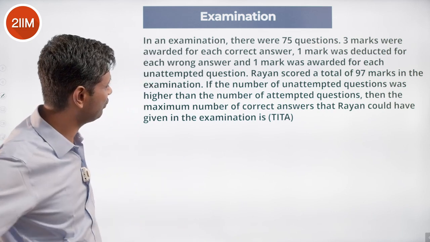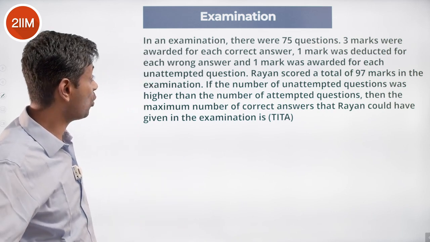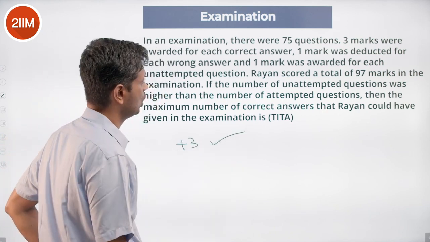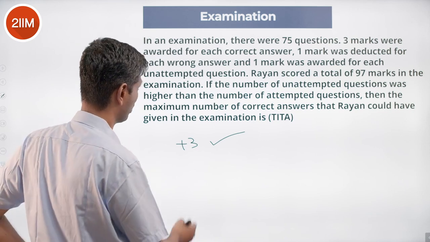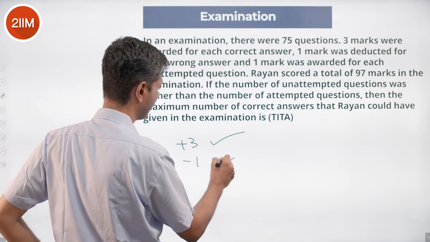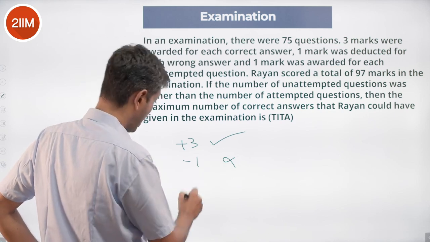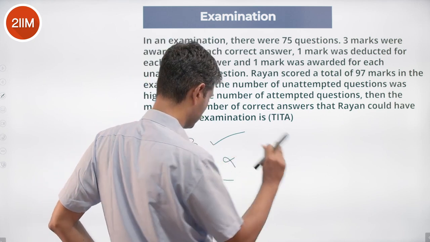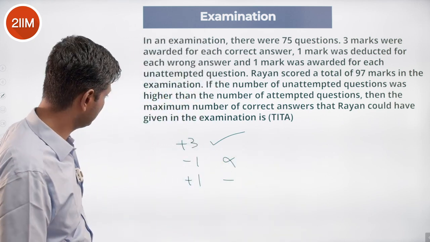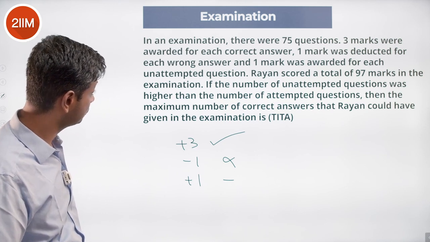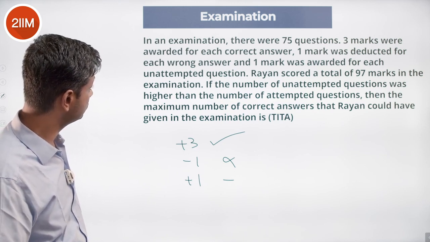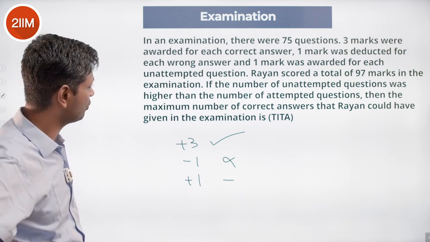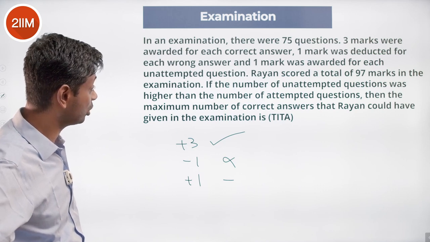In an examination, there were 75 questions. 3 marks were awarded for each correct answer, 1 mark was deducted for each wrong answer, and 1 mark was awarded for each unattempted question. Plus 3, minus 1, plus 1. Ryan scored a total of 97 marks in the examination. The number of unattempted questions was greater than the number of attempted questions.